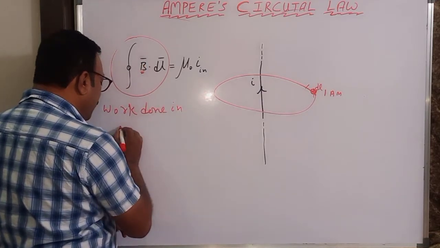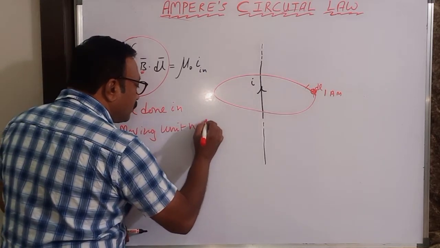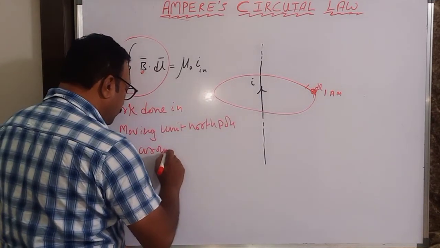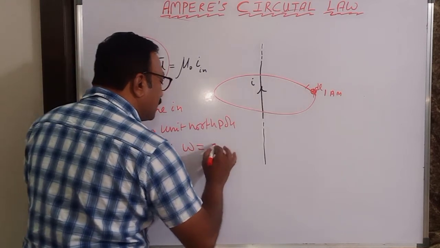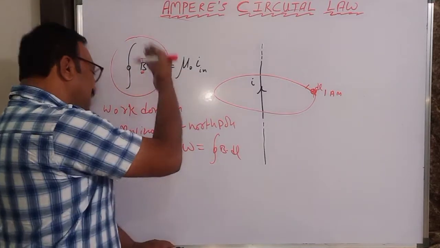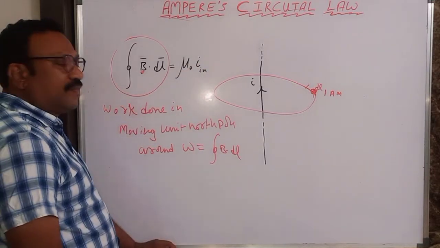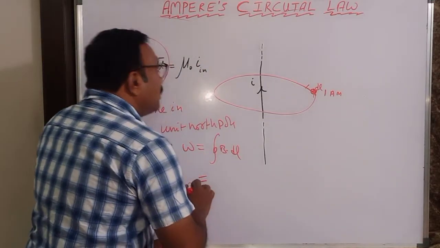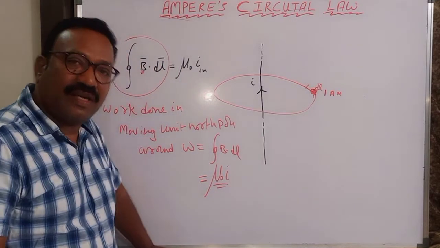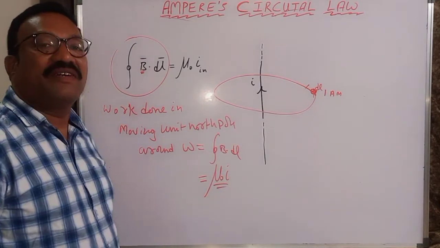So therefore, this quantity, as I already told you, the work done in moving unit north pole around the curve, okay, that is nothing but integral B dot dl itself. So this is nothing but work done in unit north pole only, around the curve, around the current carrying conductor. What is your answer? According to Ampere circuit law, it is mu naught times I. So what is your answer? Mu naught times I. He will not give B and dl. He will give mu naught and current only. Then you have to calculate the work done.